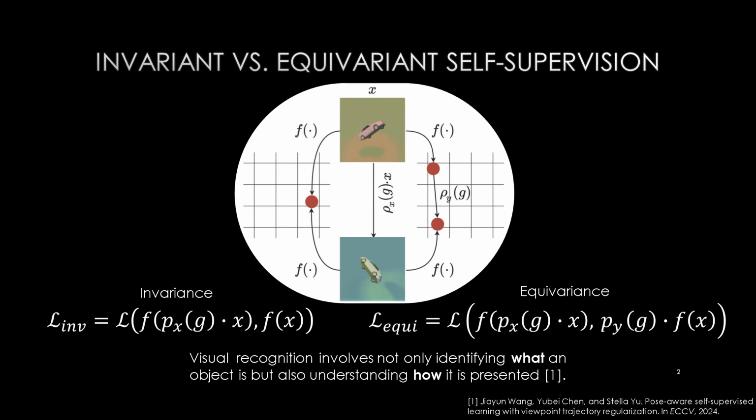Self-supervised learning is built on invariance. Models use this property to learn common semantic concepts by aligning latent space embeddings of augmented views of the same sample. However, methods that strictly enforce invariance can discard useful transformation information, such as pose, which can limit their generalization. This motivates pose-aware learning for novel view generalization and equivariance, the central focus of this work, which preserves transformation information by enforcing input transformations to correspond to predictable transformations in latent space.